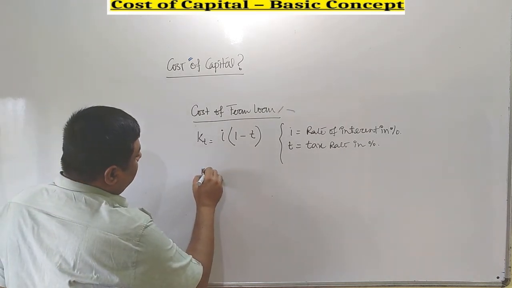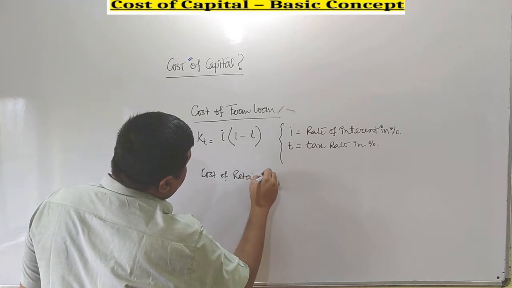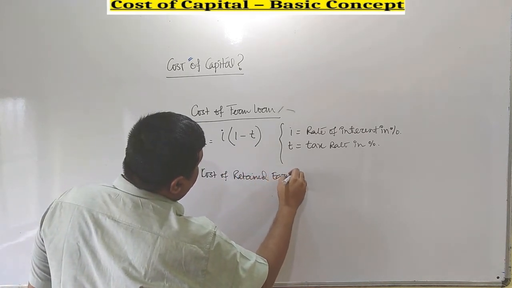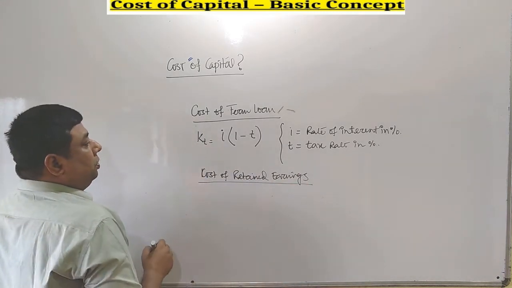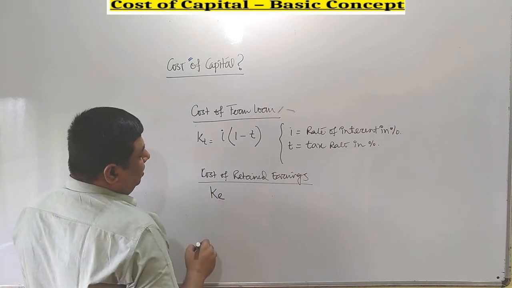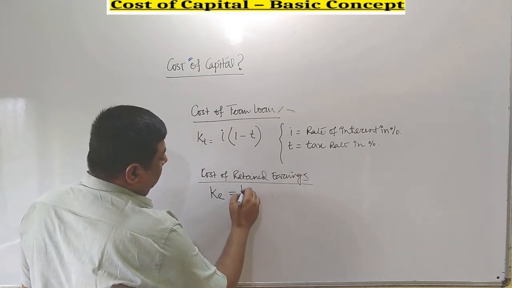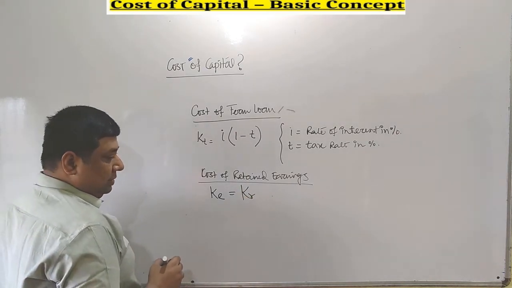In case of cost of retained earnings, basically we won't follow any specific formula. Generally we consider that whatever cost of equity is provided to us, we follow the same cost in case of cost of retained earnings.